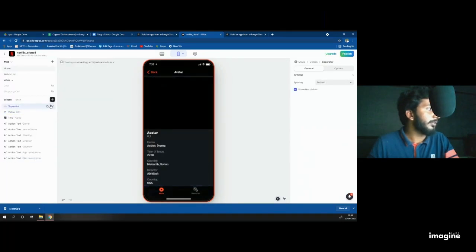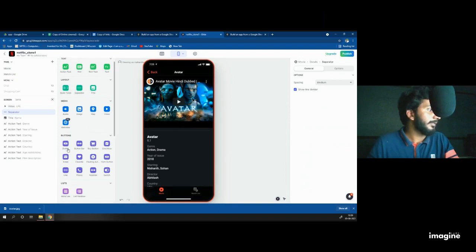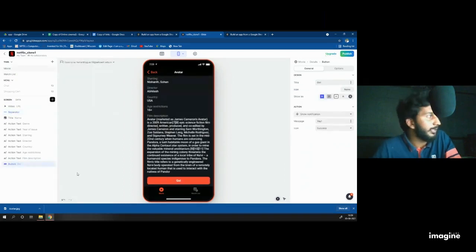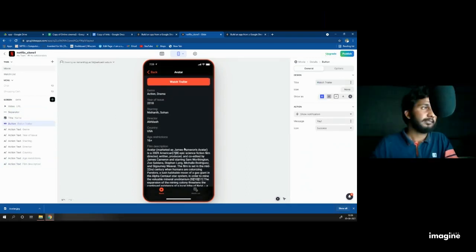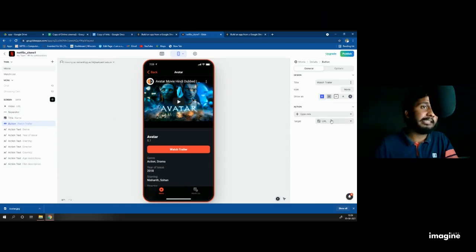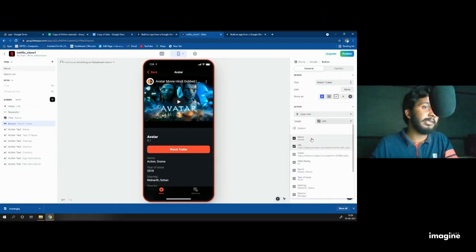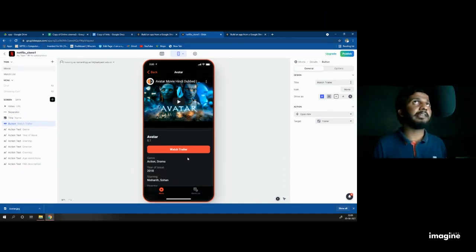Drag it after video. Select that one as medium, then click on the button and add the button. And everywhere you added the button called watch now, here put it as watch trailer. The action is, I think, open link, and here change it, it is not a URL, it should be a trailer, because I'm changing here. I change the sequence as in every category.